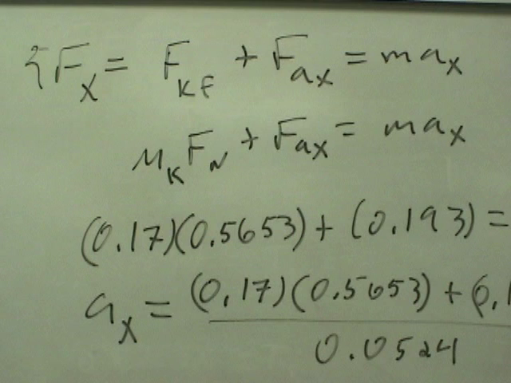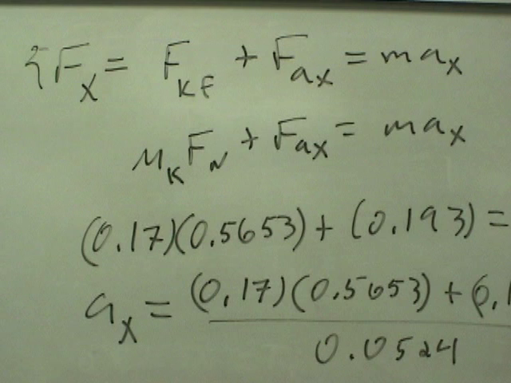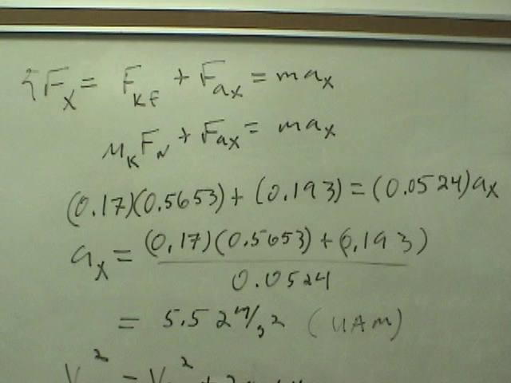We need to sum the forces in the x direction. So summing the forces in the x direction equals force of kinetic friction plus the force applied in the x direction. Both are positive, which is equal to the mass times the acceleration in the x direction. The equation for force of kinetic friction is mu k times the force normal. So we can plug that in for the force of kinetic friction. We end up with mu k times the force normal plus the force applied in the x direction equals mass times acceleration in the x direction.